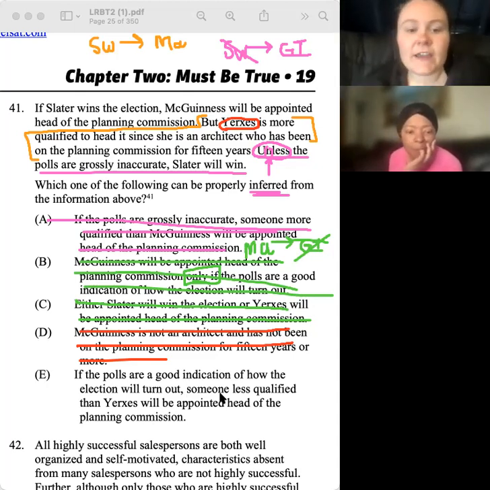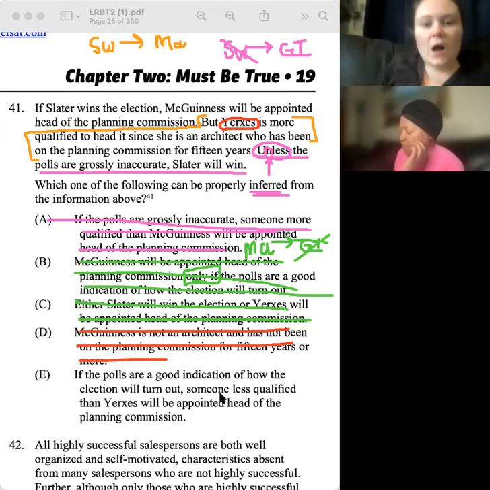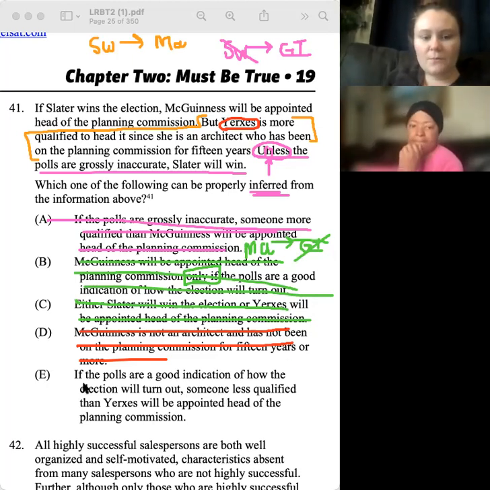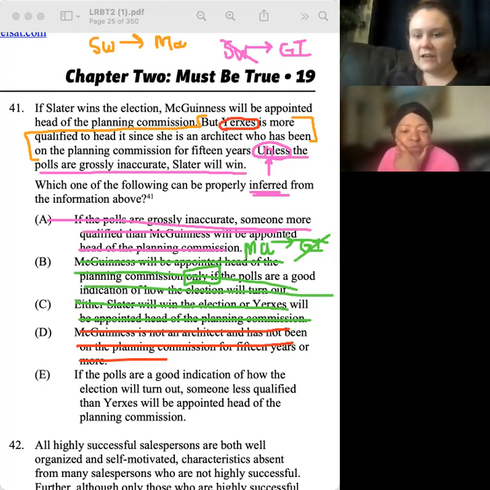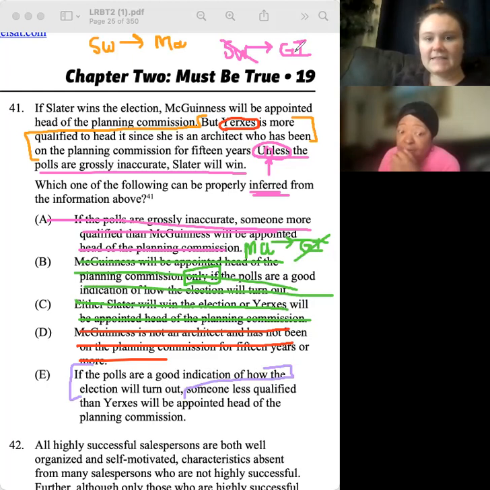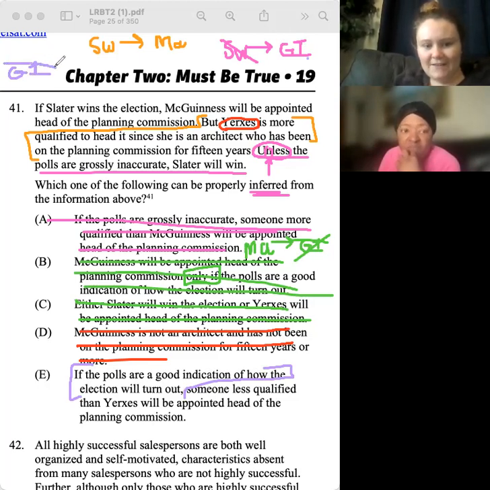Okay, so let's see this. How do we know if the polls are a good indication of how the election will turn out? Well, if the polls are a good indication, they say that Slater will win. Yes, because it's the not GI, right? So I'm gonna go ahead and switch this. So it's saying if it's not grossly inaccurate, or in other words, if it is a good indication, that means Slater's going to win. And if Slater wins, that means then McGinnis is going to be appointed.